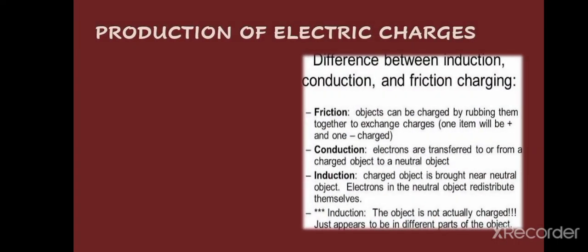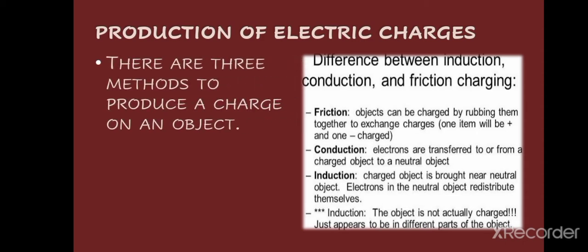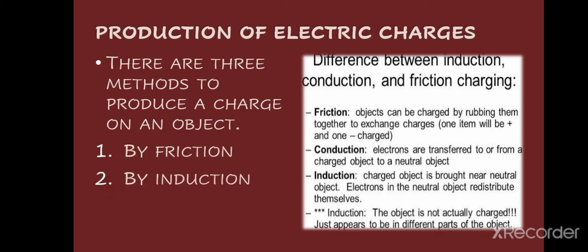Now, production of electric charges, that is, how any object can be charged. There are three methods to produce a charge on an object: by friction, by induction, and by conduction. We will discuss these three in detail in this chapter, but today's topic mostly involves friction and induction. Let's have a brief insight into the difference between induction, conduction, and friction, so that you can guess which method is used